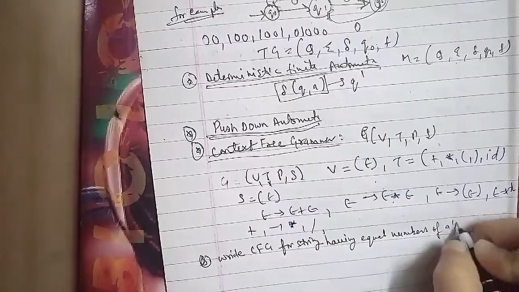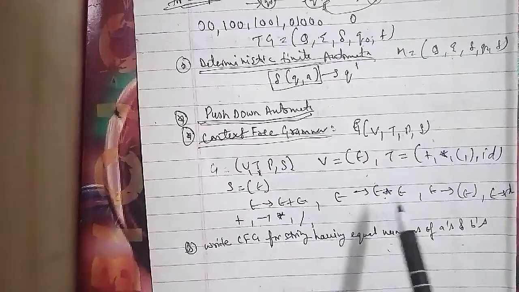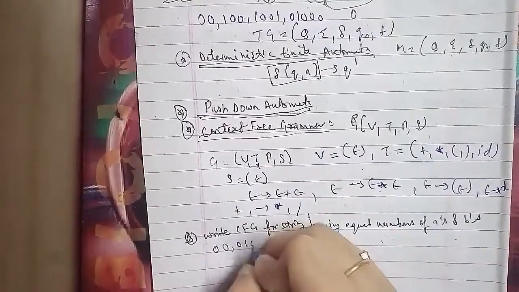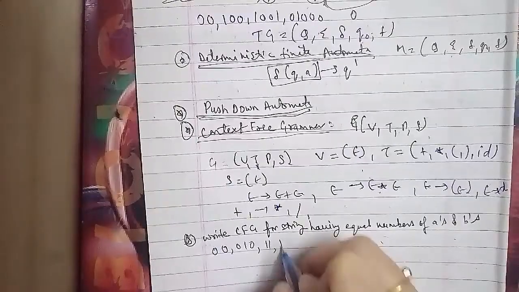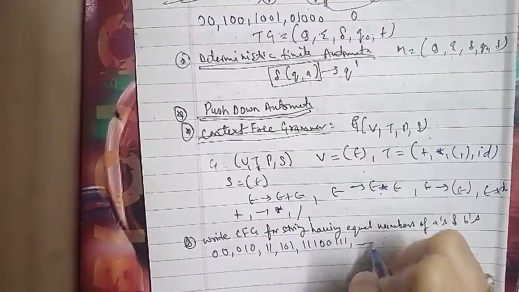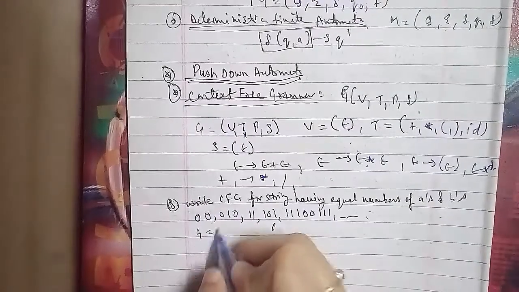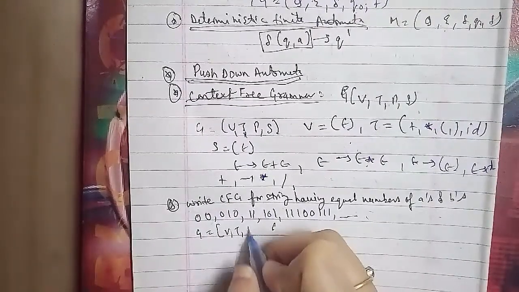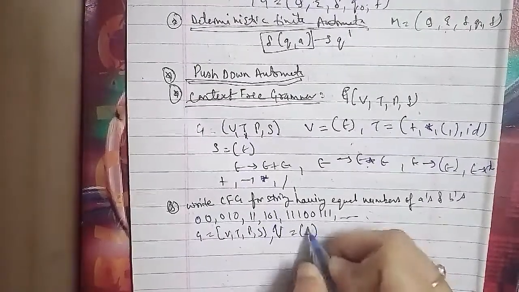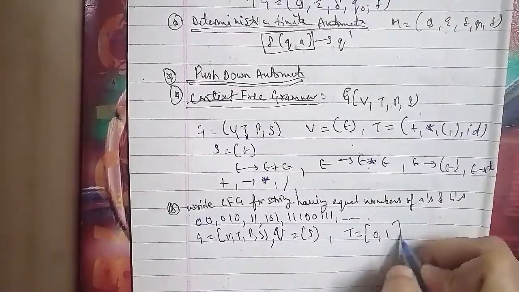Let the CFG be G equals V, T, P, S, where V equals S, T equals 0, 1, and S is the start symbol. The production rules are S goes to 0S0, S goes to 1S1, and S goes to 0, 1, and null.